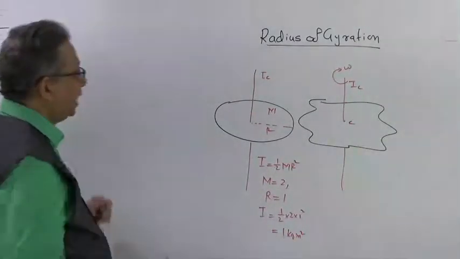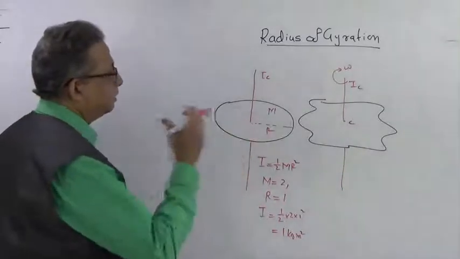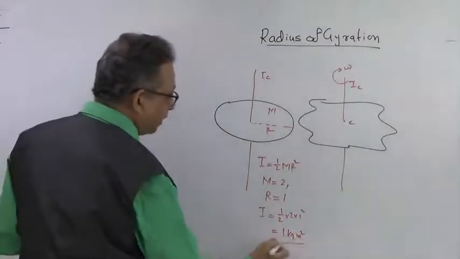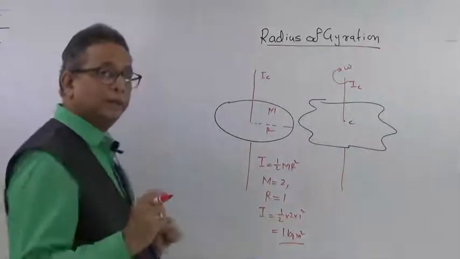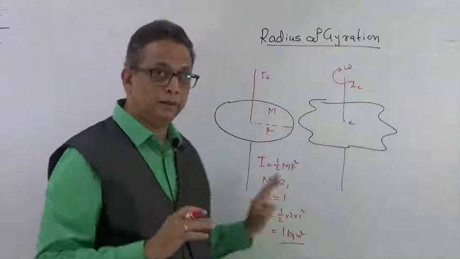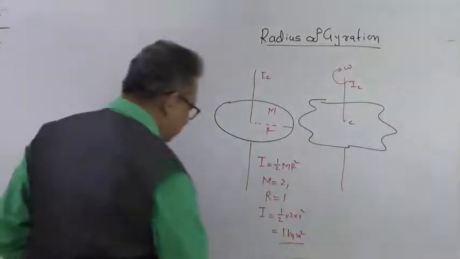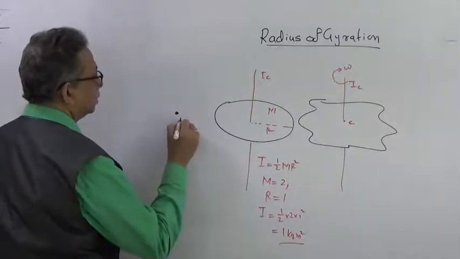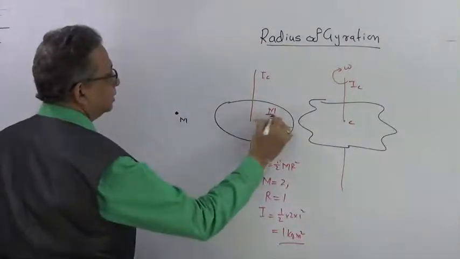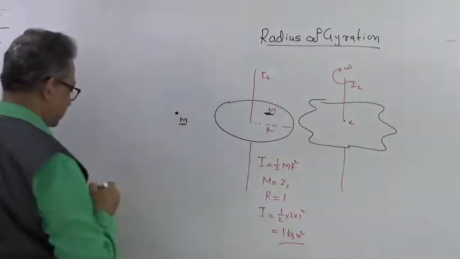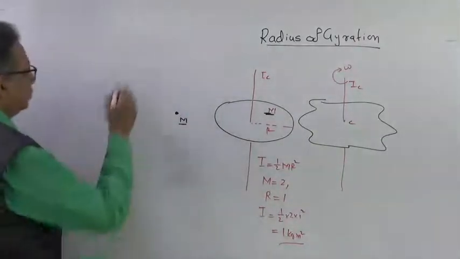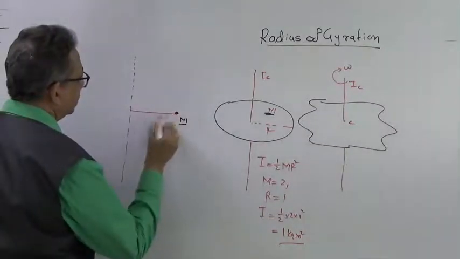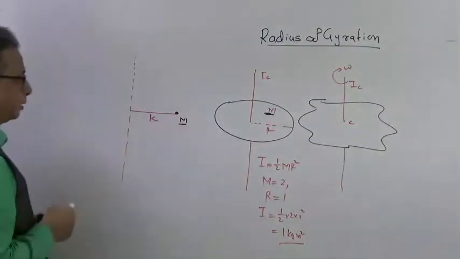Now if I had to create a similar system of the same value but with a concentrated mass, not with a distributed mass like this. Suppose I take one concentrated mass of the same value m, and I have to rotate this around an axis having a radius, suppose k.